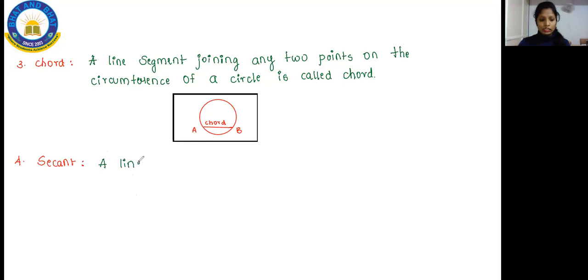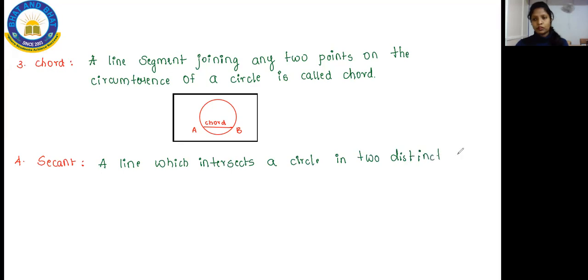A line which intersects a circle in two distinct points is called a secant.